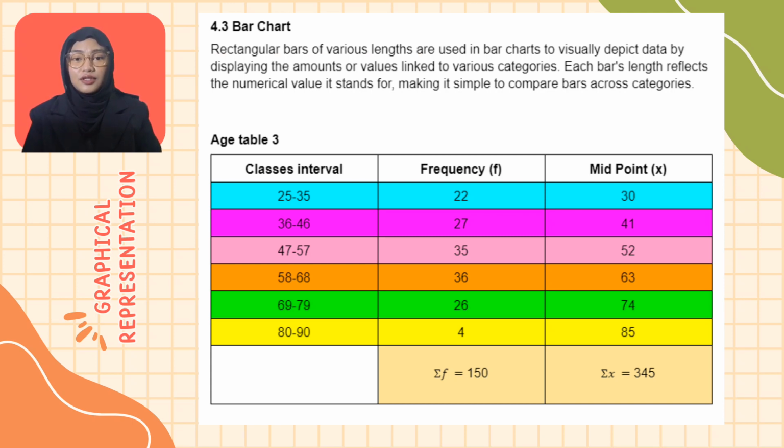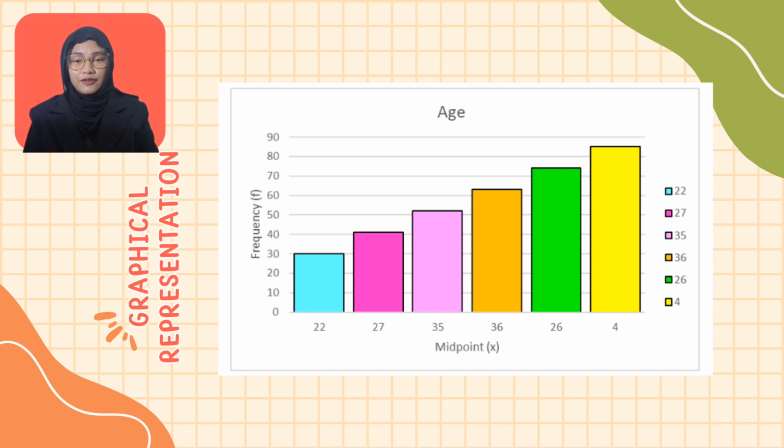Last but not least, for section 4.3, we use a bar chart. In a bar chart, rectangular bars of various lengths are used to visually divide data by displaying the amount or value linked to various categories. The frequency and midpoint are shown from the histogram in table 3, graph 3. There are 6 class intervals which are 25 to 35, 36 to 46, 47 to 57, 58 to 68, 69 to 79, and 80 to 90.